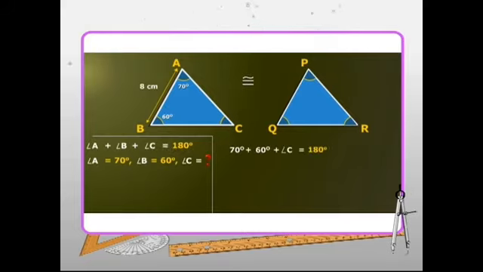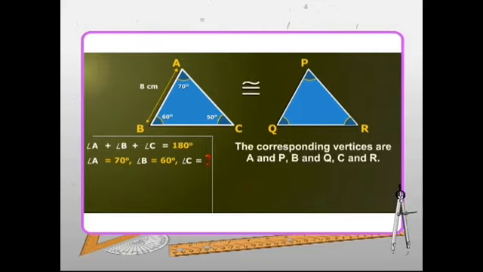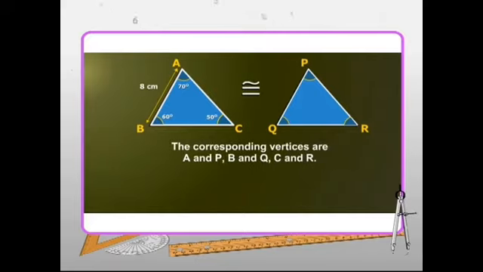Substituting the values of angle A and B in the above equation, we get the value of angle C as 50 degrees. Moving on, we can see that the corresponding vertices of the given triangles are A and P, B and Q, and C and R. Let's now find out the measures of angles P, Q and R.